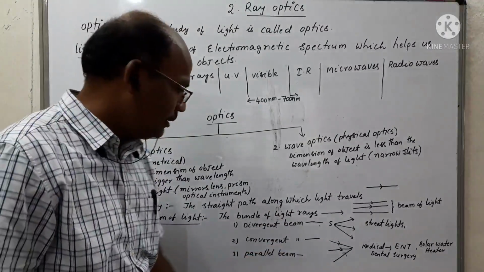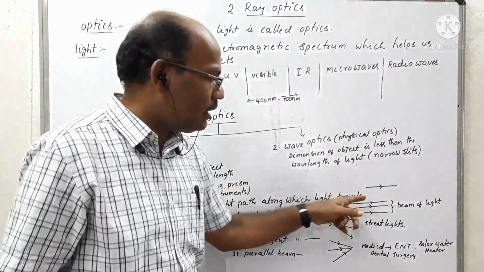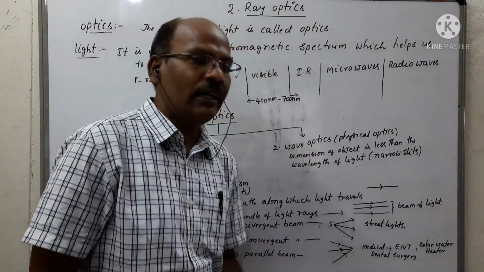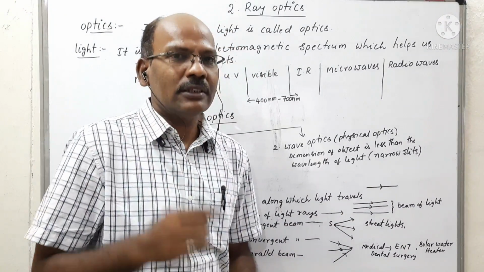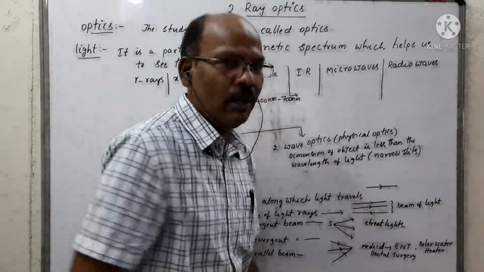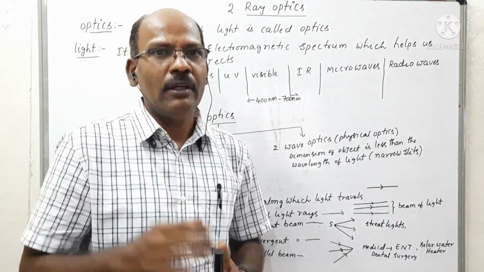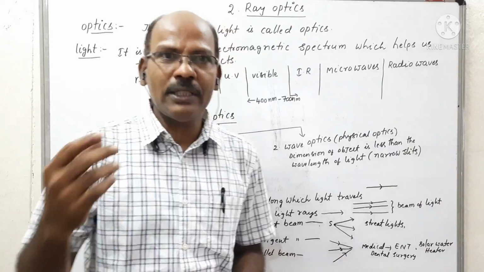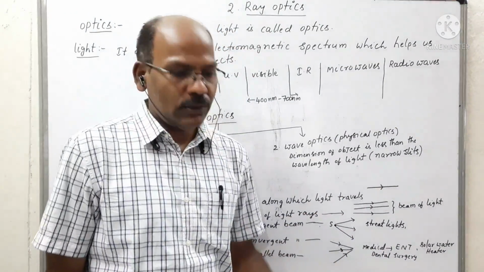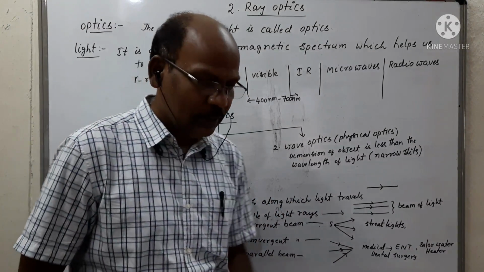And the last one is the parallel beam. If the light rays travel in a straight path and the separation between all the light rays is equal, such a beam of light rays is called a parallel beam of light rays. The light rays coming from the sun reaching towards the earth are the best example for the parallel beam of light rays. So these are the three types of beams of light rays.